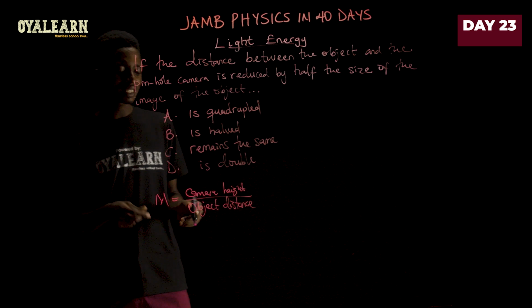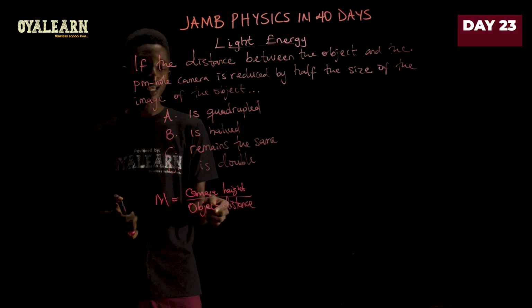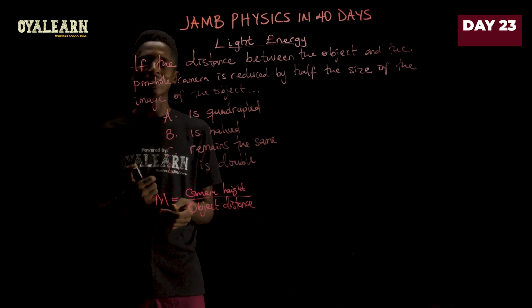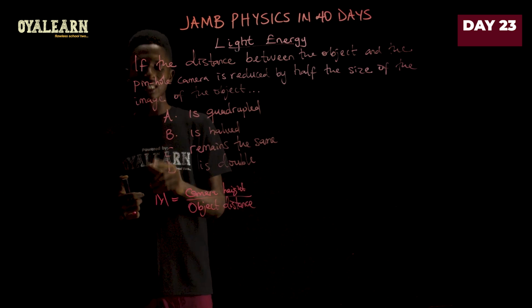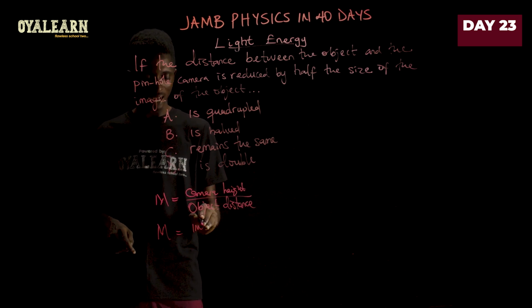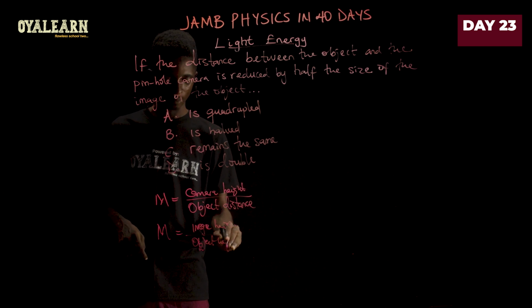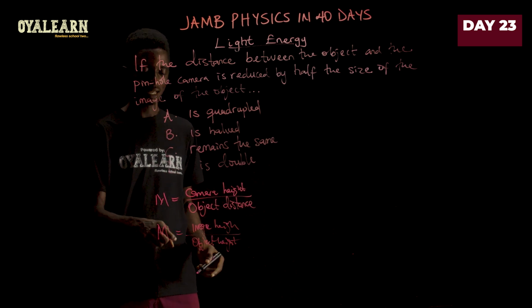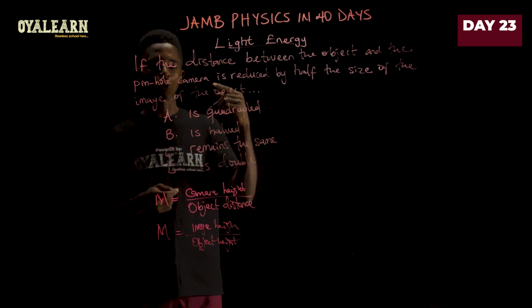Right? So in this case, by the time you reduce this distance by half of it, what is going to happen is that the magnification gets increased. So if magnification is increasing and then you relate the same magnification to image height over object height, what happens is that since magnification is increasing, image height should also increase.